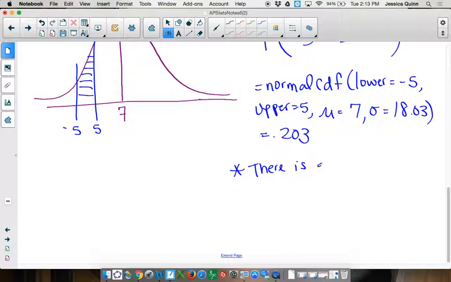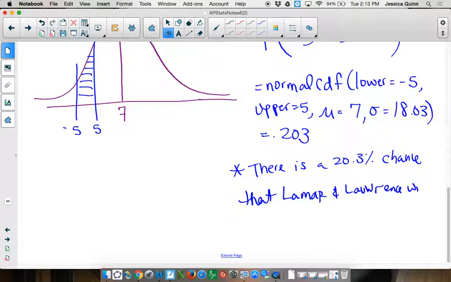So there is a 20.3% chance that Lamar and Lawrence will finish within 5 minutes of one another.